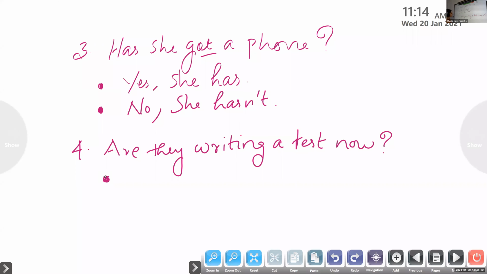Should agree with this question. How to agree with this question, Alisha? Yes, they are. They are. Very good. Yes, they are. If you disagree,